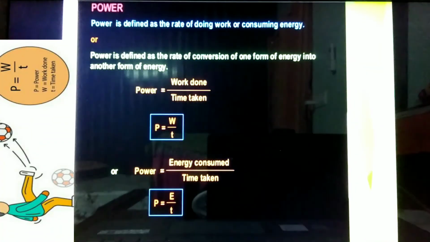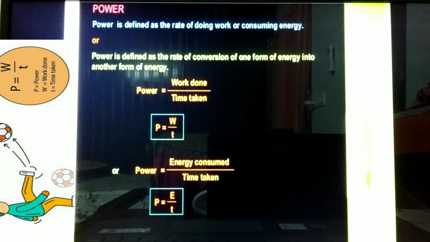What is power? Power is defined as the rate of doing work or consuming energy, or power is defined as the rate of conversion of one form of energy into another form of energy. Mathematically, power equals work done by time taken.